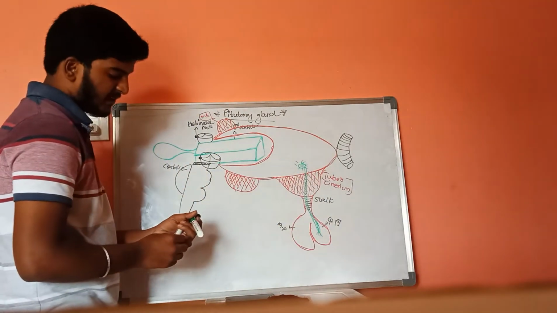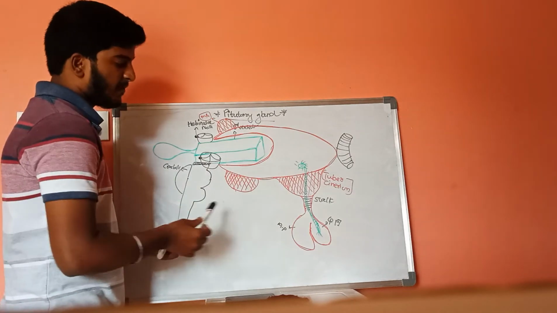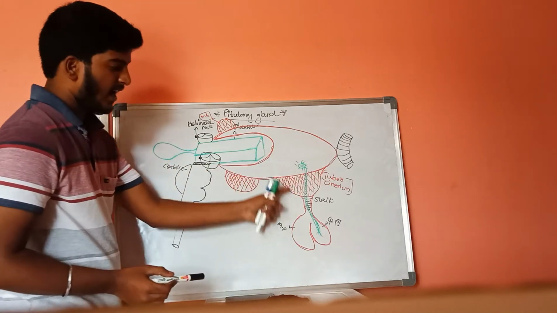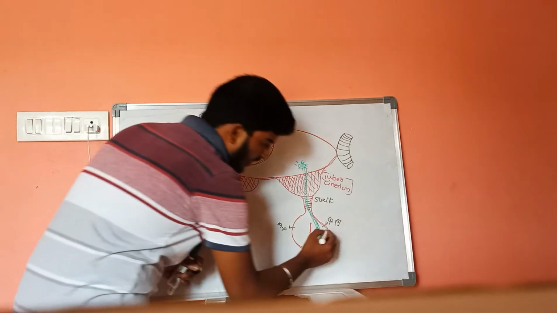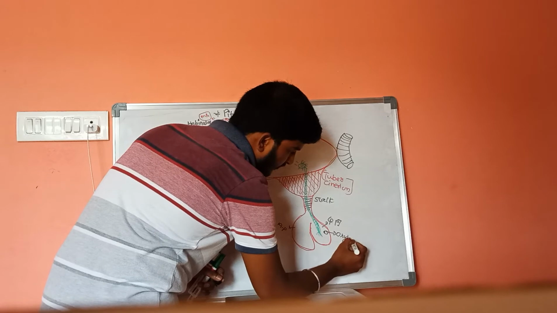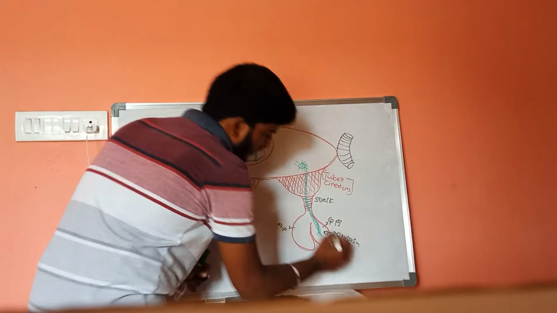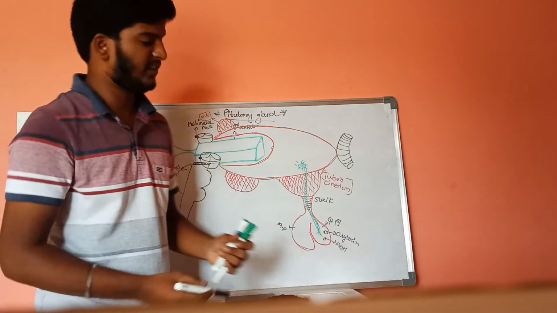There are two special types of hormones produced in the hypothalamus and transported into the posterior pituitary: oxytocin and ADH. ADH is also called vasopressin.